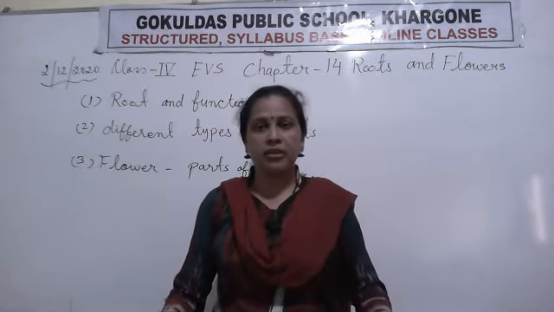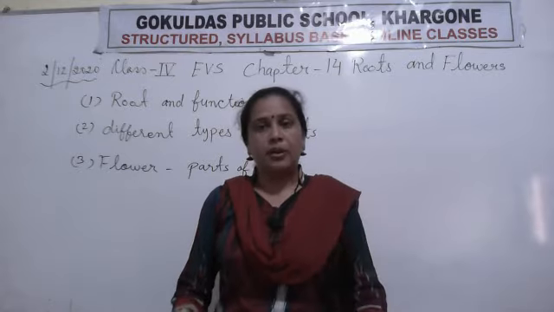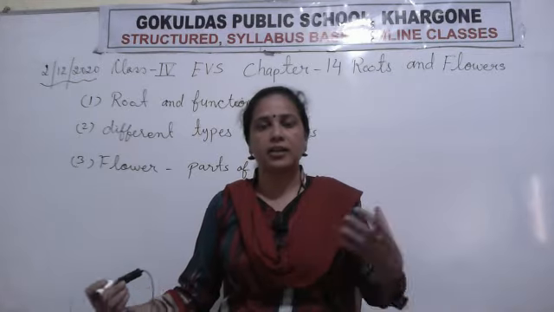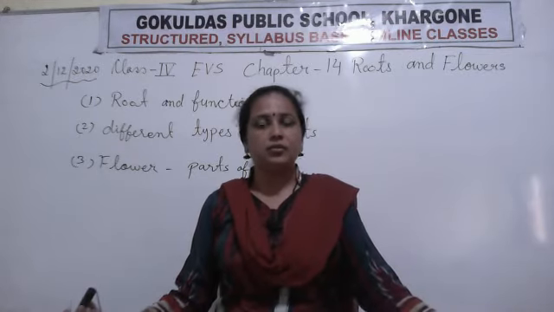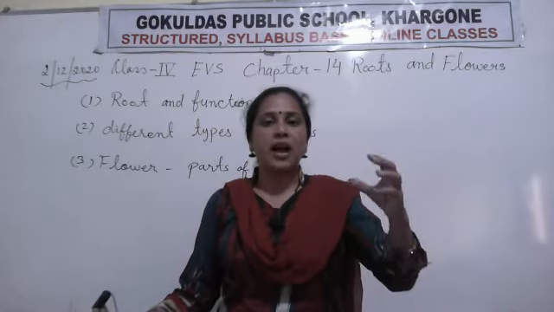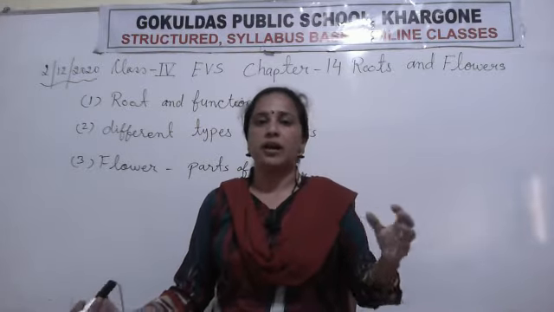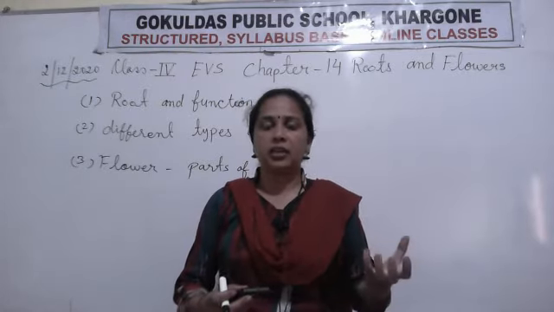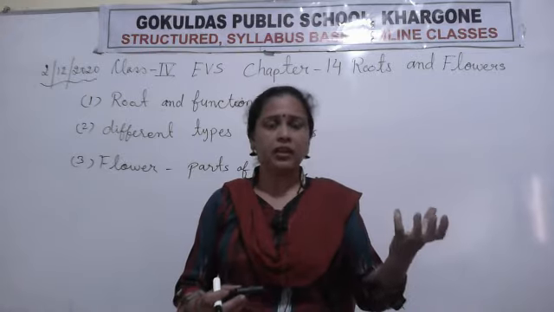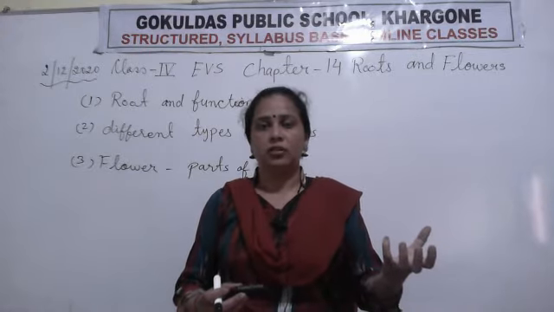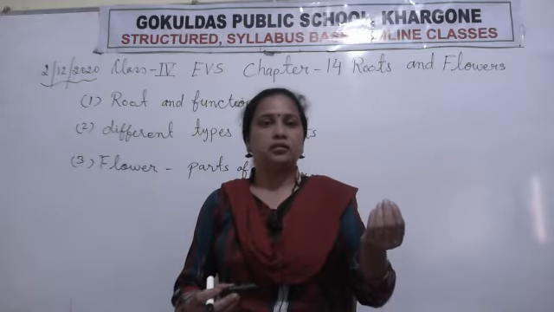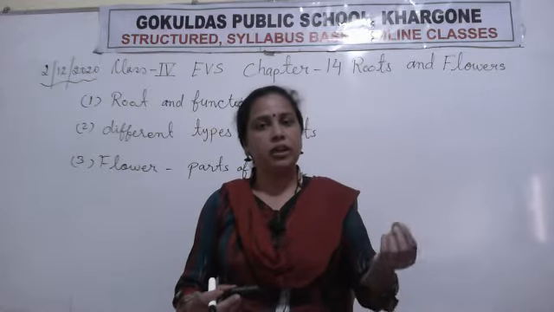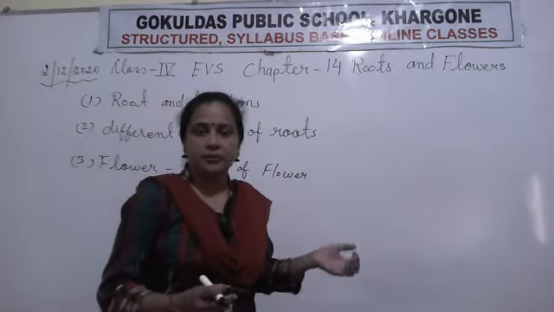Clear? Human beings, our body is made of different parts. Some are internal parts, some are outer, external parts. Same way flowers have different parts. Clear? Some are colorful, some are in green color. Okay, some parts we see yellow, black. Clear? And they have some different parts. So we will discuss those parts of a flower.